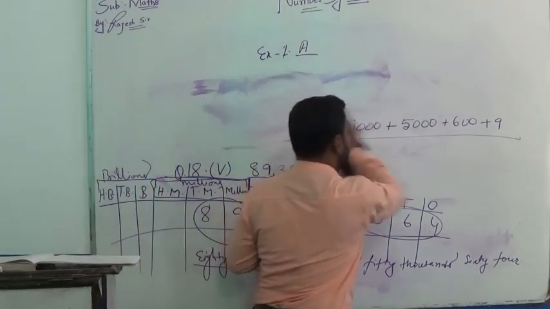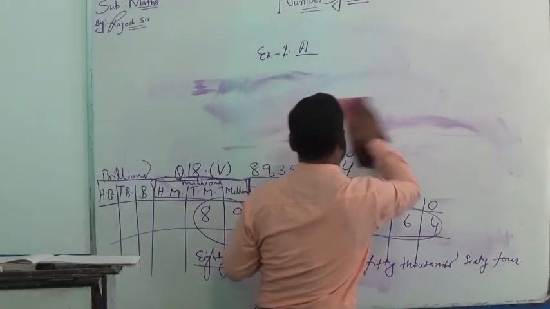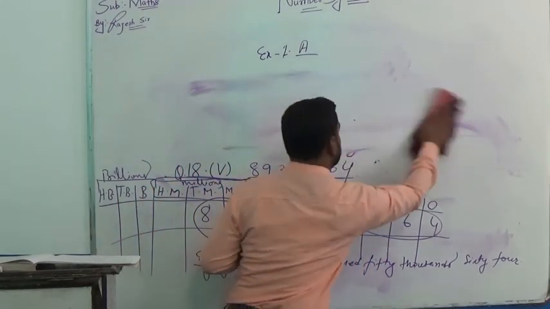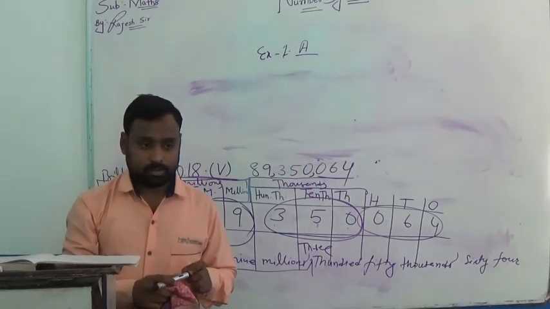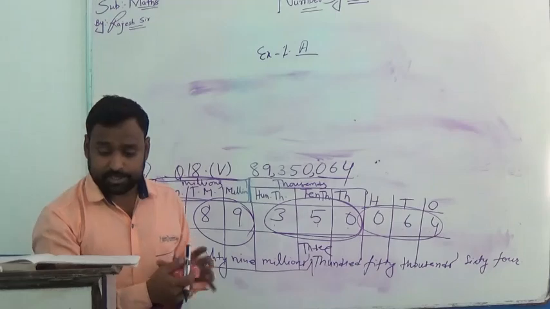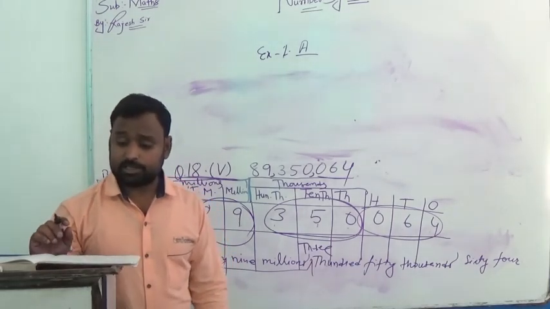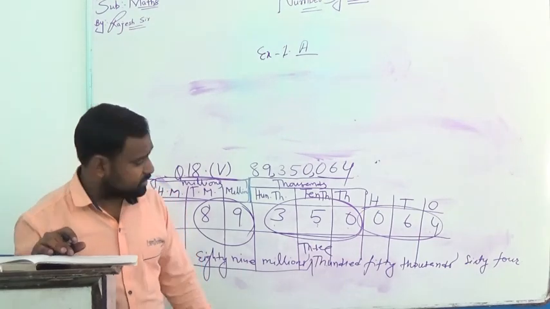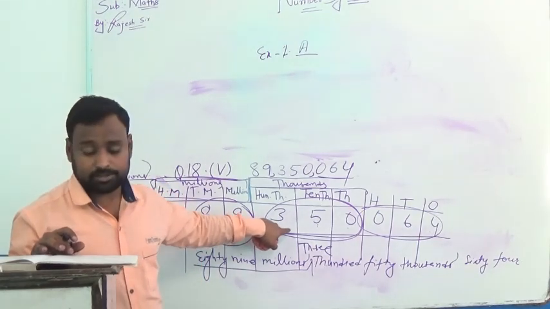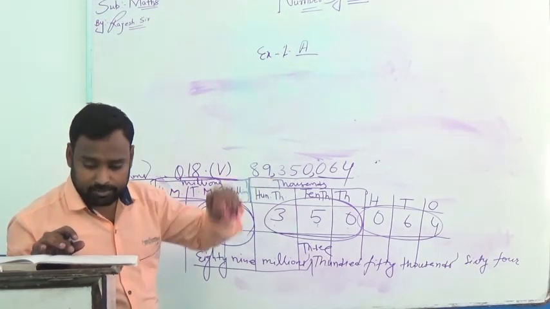In this question, you have to write each of the following figures in the international place value chart. This is the same place value chart. You have to write the number.